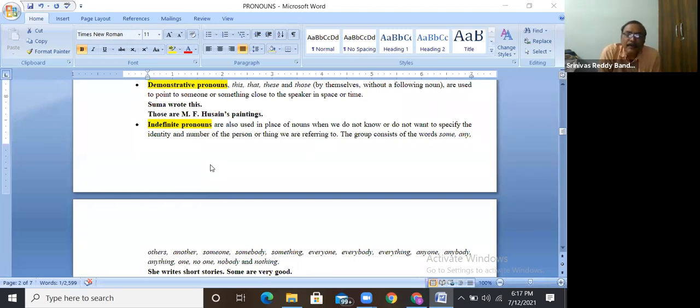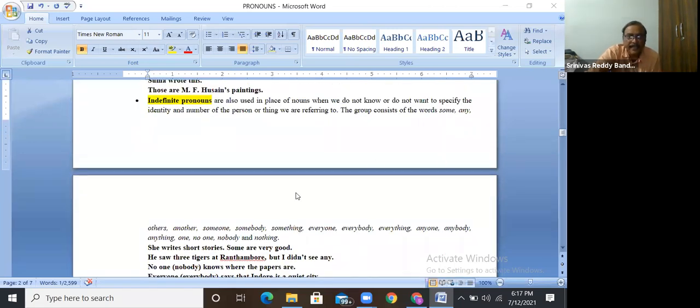Now, just let me tell you, there will be more exercises on indefinite pronouns. What are indefinite pronouns? They do not specify any particular person. He, she, they indicate a particular person which is mentioned in the previous sentence. Is it clear? But indefinite pronouns do not specify any particular person.